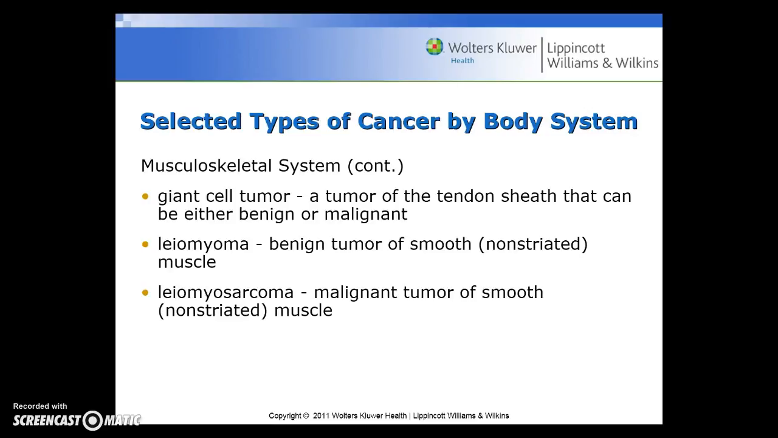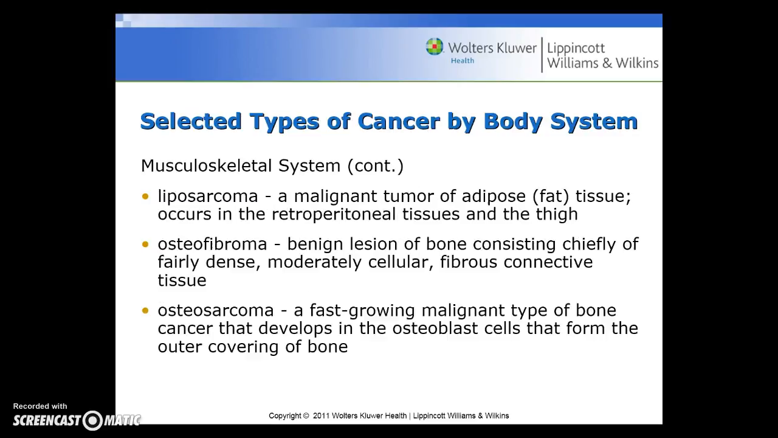A leiomyoma is a benign tumor of smooth or non-striated muscle, and a leiomyosarcoma is a malignant tumor of smooth or non-striated muscle. Liposarcoma is a malignant tumor of adipose tissue, and it occurs in the retroperitoneal tissues and the thigh. An osteofibroma is a benign lesion of bone consisting chiefly of fairly dense, moderately cellular, fibrous connective tissue, and an